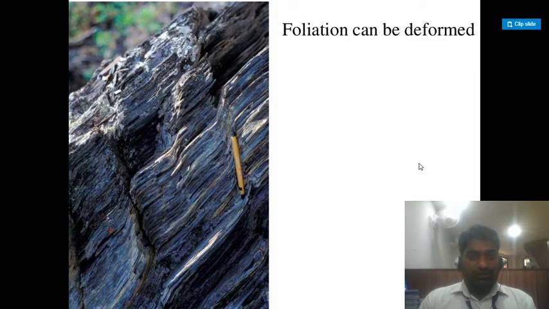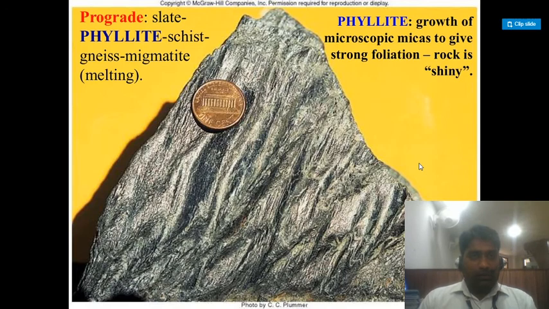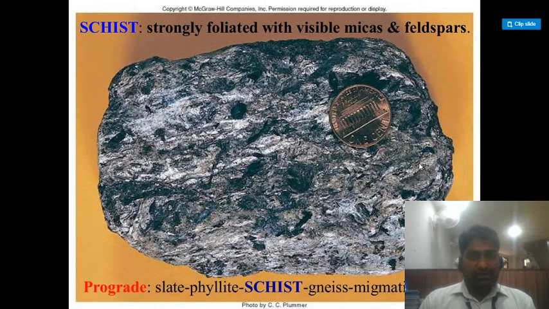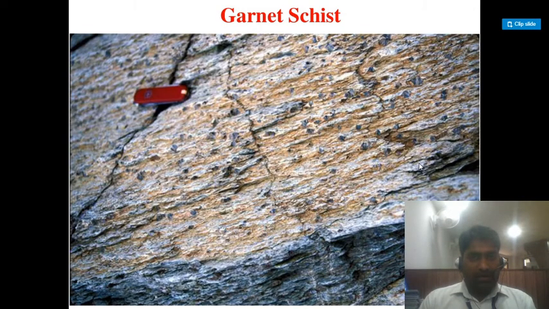Foliation can be deformed. Prograde: slate, phyllite, schist, migmatite, melting. Phyllite shows growth of microscopic micas to give a strong foliation, and the rock is shiny. Schist is strongly foliated with visible micas and feldspar. Prograde: slate, phyllite, schist, gneiss and migmatite, garnet schist.